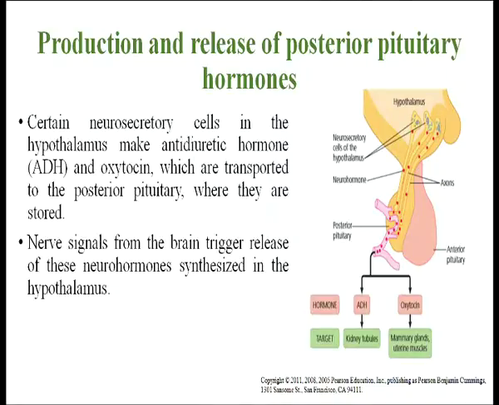So, this is the posterior pituitary. The posterior pituitary secretes two major hormones, ADH and oxytocin. These two hormones released from the posterior pituitary act directly on target tissue. Oxytocin induces uterine contraction and release of milk from the mammary glands. And antidiuretic hormone, ADH, enhances water reabsorption in the kidney. The release of hormones synthesized in the anterior pituitary gland is controlled by the hypothalamus releasing and inhibitory hormones.